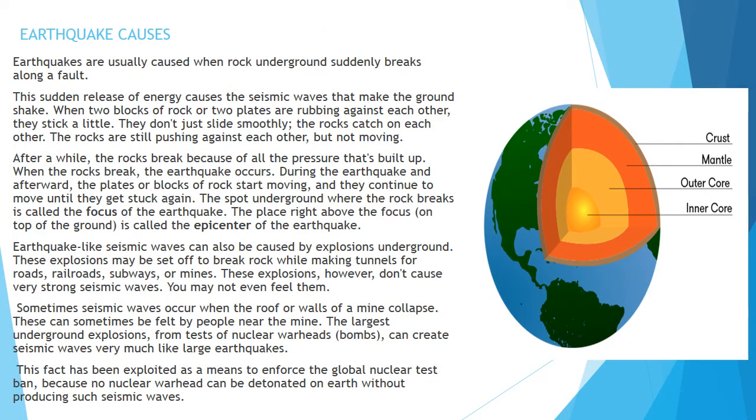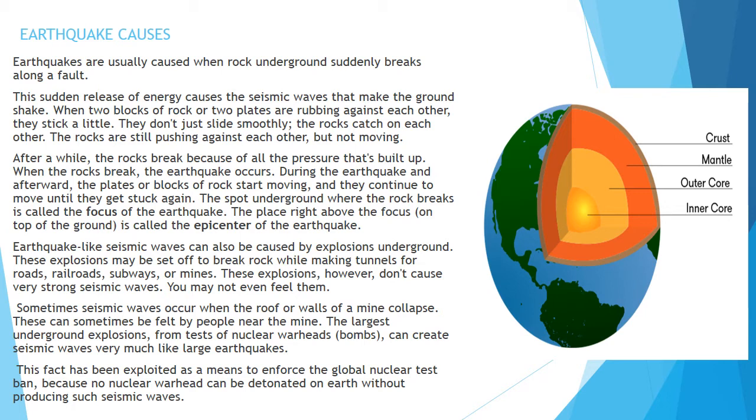Now, earthquakes are usually caused when rock undergoes sudden breaks along a fault. Whenever a rock gets broken, whenever a sudden crack or rupture is created, that area is the earthquake prone area. This sudden release of energy causes the seismic waves to make the ground shake.